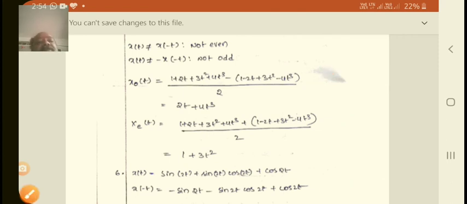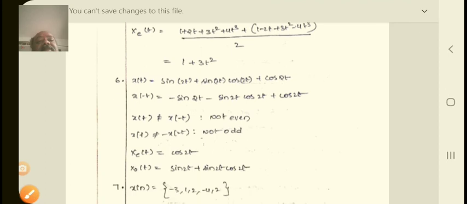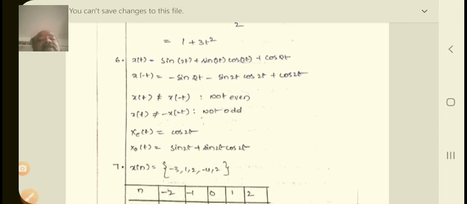But now take another problem, x of t is equal to sine 2t plus sine 2t cos 2t plus cos 2t. This is the given problem, and again you have to find x of minus t.